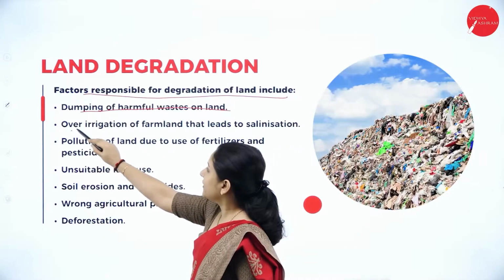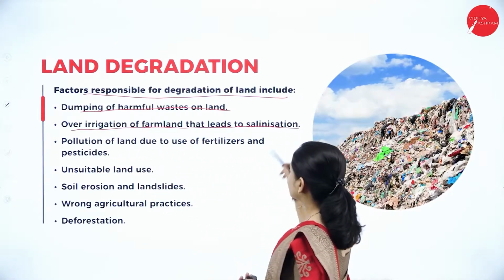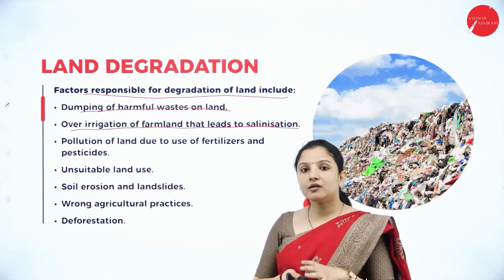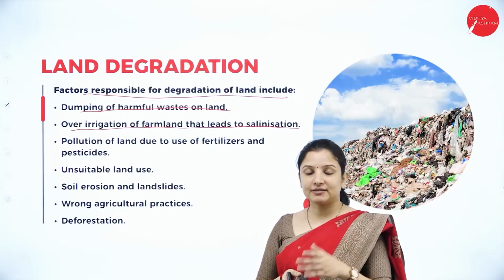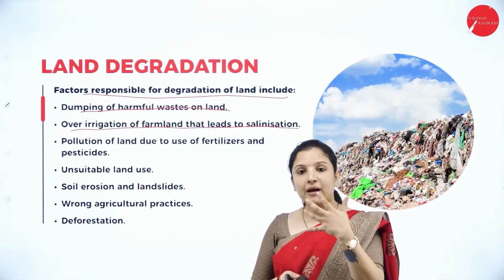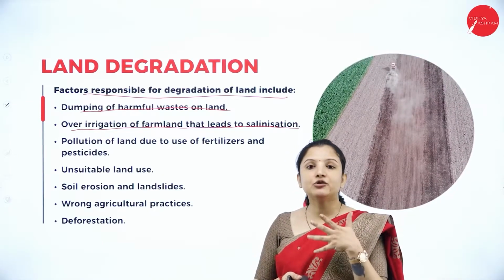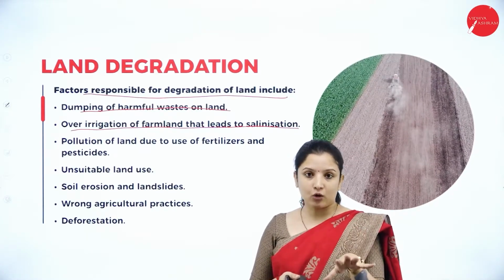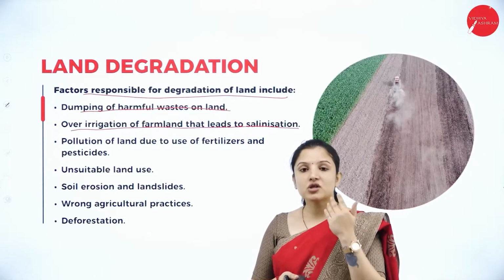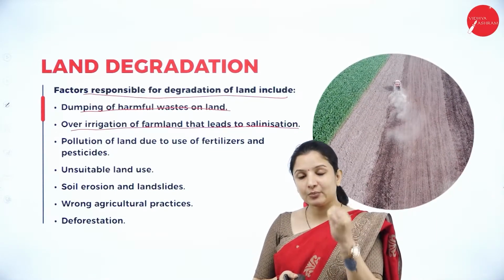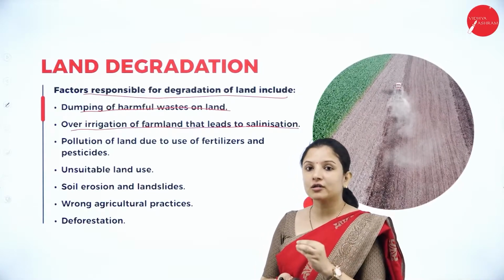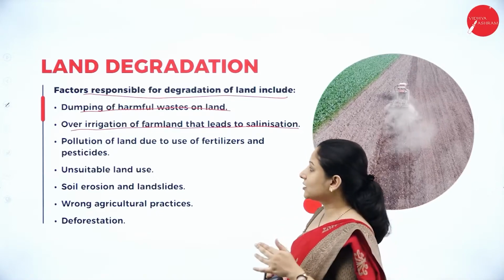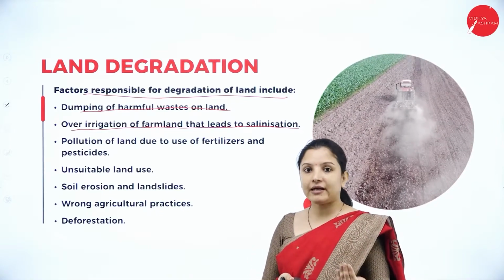Next is over irrigation of farmland that leads to salinization. As the number of farmlands increases, say for example, you are converting a land into paddy fields. We all know that paddy fields should always be waterlogged, but that also changes the land quality, because keeping the land waterlogged for a long time can increase the salinity of that particular land. So that is how over irrigation of farmland can lead to salinization.